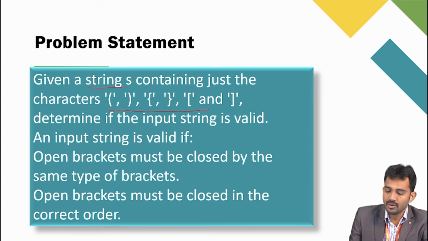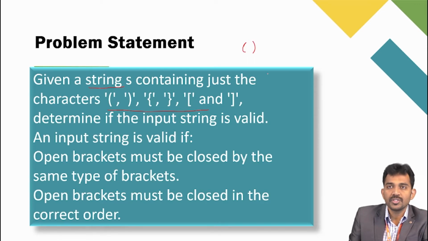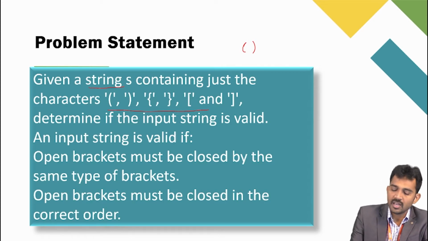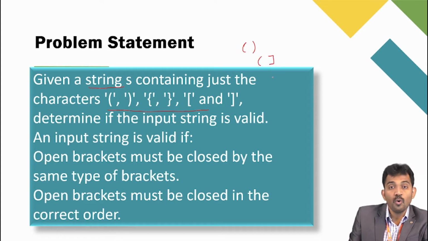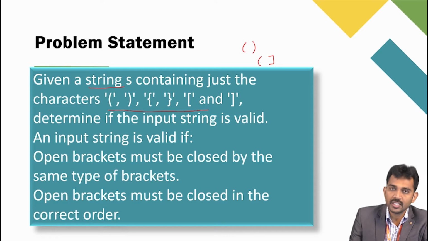Is this clear? So here the task is, for example, they'll give the brackets like this. Then you should say that yes, the string is balanced, so you should return true. If your string is like this, then you open with a round bracket but you closed with a square bracket. Both are mismatched, so you should return false in this case.